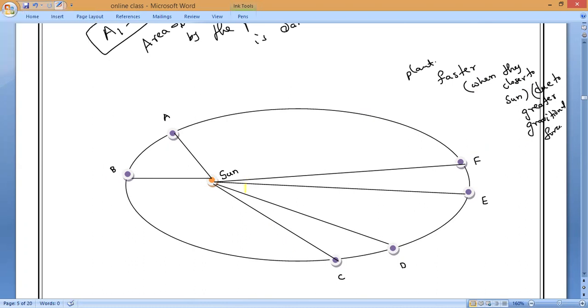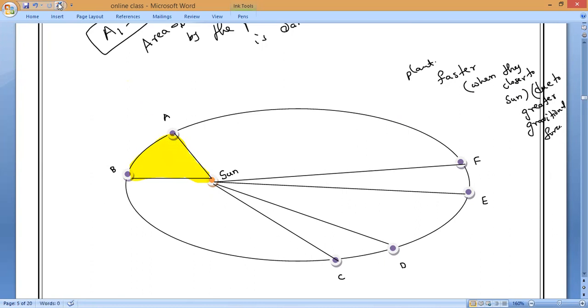Do you understand, everybody? So in this case, from A to B, observe very carefully, I am shading now. From A to B, will the planet travel faster or slower? Faster.